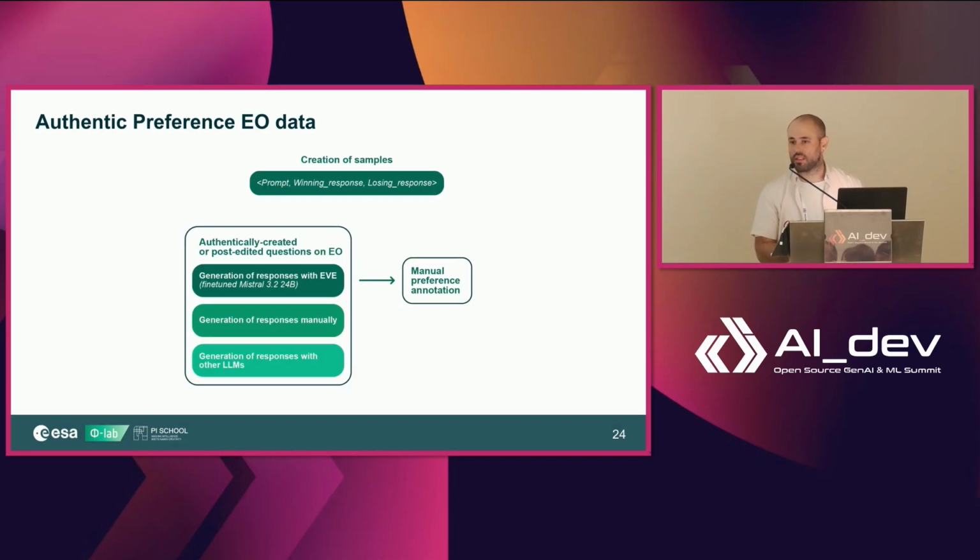That is the bulk of the synthetic generation for the SFT. And then we have the final part of the training, which is the preference. So the preference dataset looks something like this. You have usually some kind of prompt, and you have some preferred or winning response and some losing response. We do some authentic preference annotation. For that, we pull responses both from the already fine-tuned instructed model, as well as some manually created responses, as well as responses from other models. And then we just get human annotators to label preference.